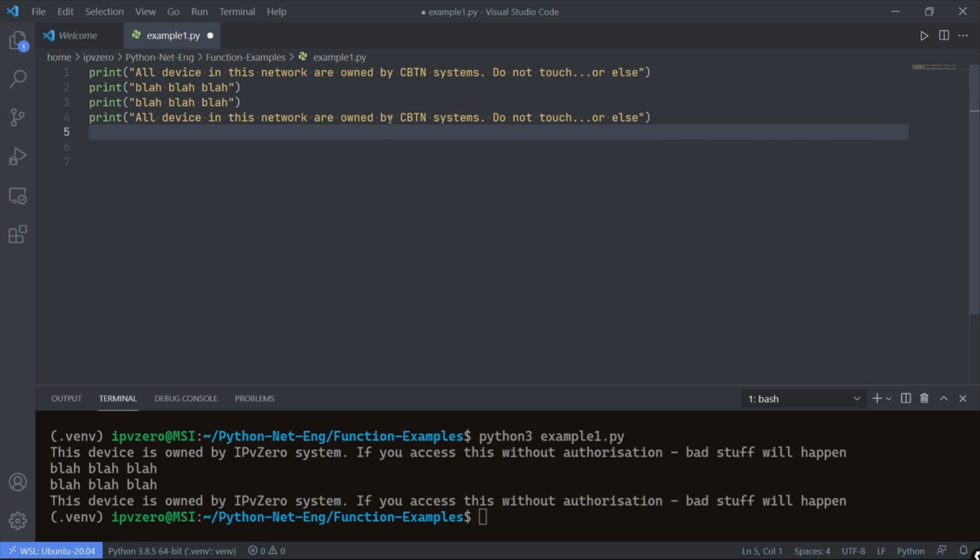Now, as we can see here, this warning statement is only being used in two areas of our code, in line 1 and line 4. It really isn't too big of a hassle for us to just delete one and then maybe copy paste a little bit and we're done.